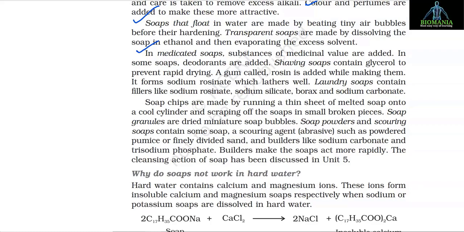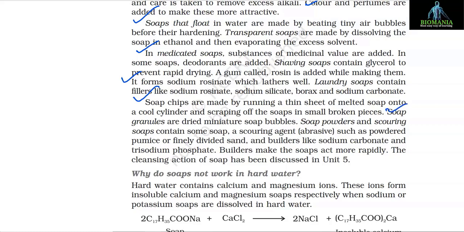In medicated soaps, substances of medicinal value are added. In some soaps, deodorants are added. Shaving soaps contain glycerol to prevent rapid drying. A gum called rosin is added while making them. It forms sodium rosinate which lathers well. Laundry soaps contain fillers like sodium rosinate, sodium silicate, borax and sodium carbonate. Soap chips are made by running a thin sheet of melted soap onto a cool cylinder and scraping off the soap in small broken pieces.